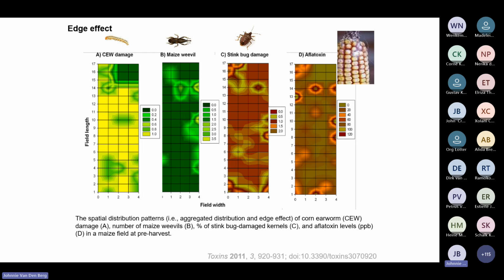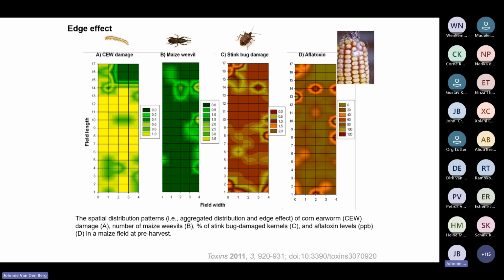The dark green means there was nothing, and the yellow means there were many of them. You can see the edge effect, and that's why we shouldn't always monitor or count on the sides of the field. With this bollworm, you can see its yellow distribution. Maize weevils, you can see again the yellow on the sides there. Stink bugs, you can see the dark brown. They're always on the edges. Look here.